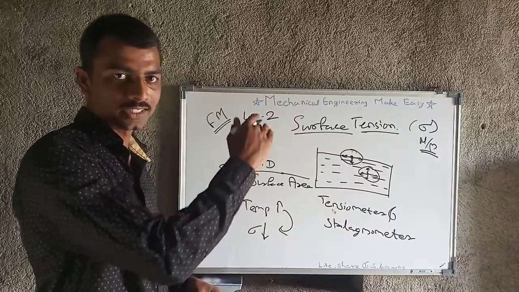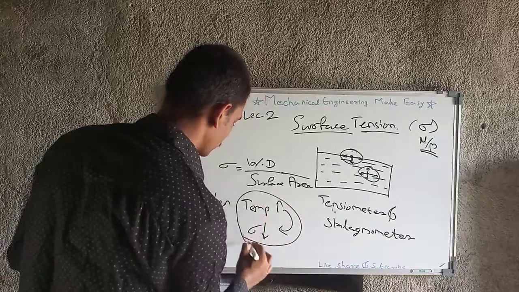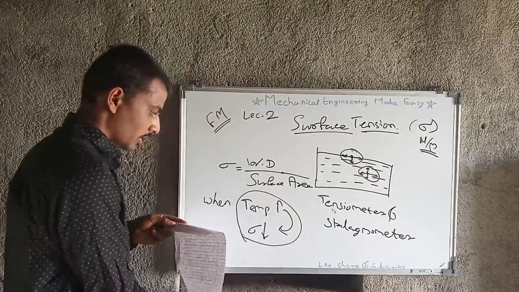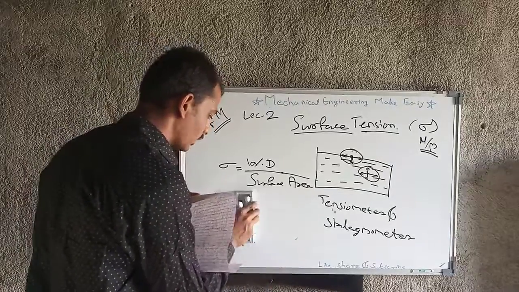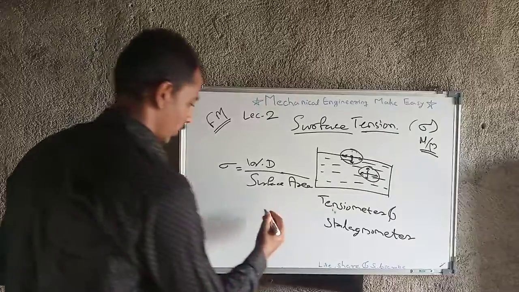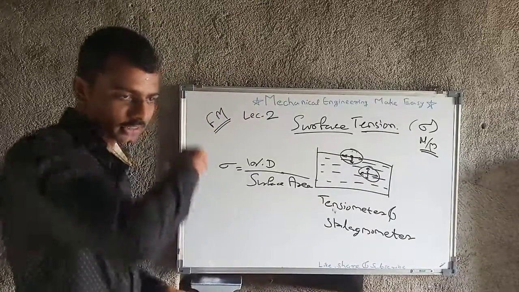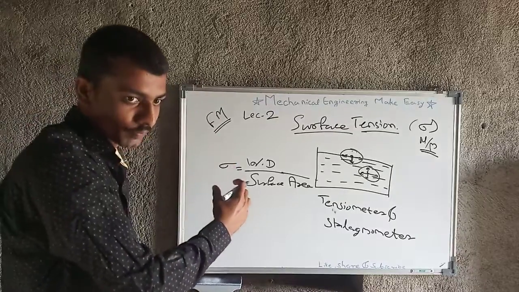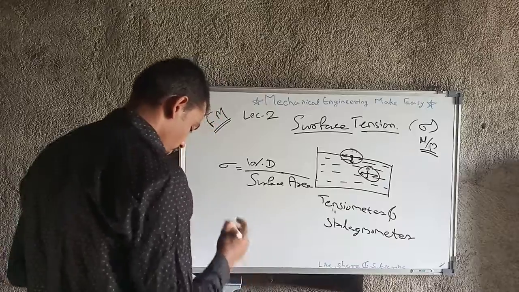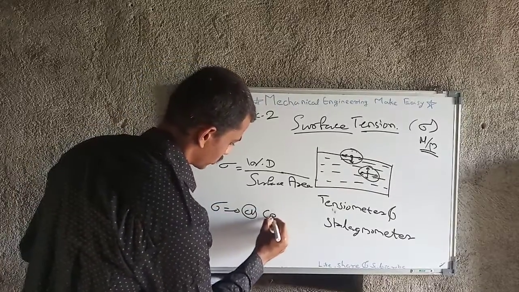You should note it down because this is a very basic but very important concept. And surface tension is zero at the critical point. As temperature increases surface tension decreases, so surface tension should reach zero at some temperature, and that is nothing but the critical point.